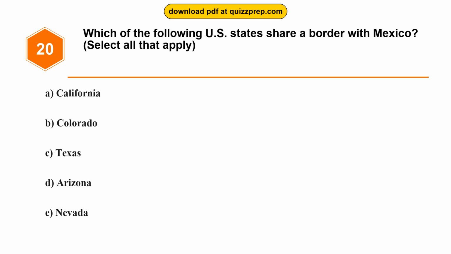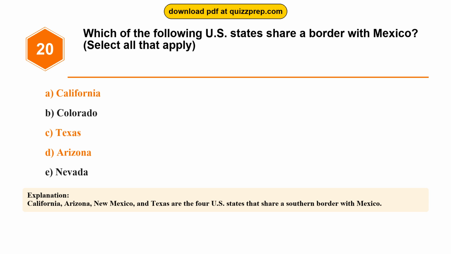Question 20. Which of the following U.S. states share a border with Mexico? Option A, California. Option B, Colorado. Option C, Texas. Option D, Arizona. Option E, Nevada. The correct answers are options A, C, and D, California, Texas, Arizona. California, Arizona, New Mexico, and Texas are the 4 U.S. states that share a southern border with Mexico.